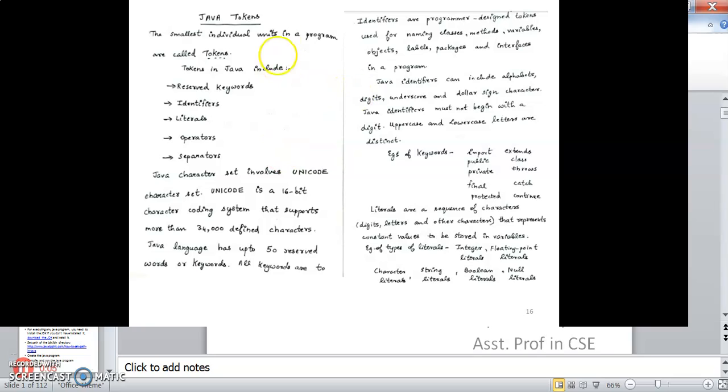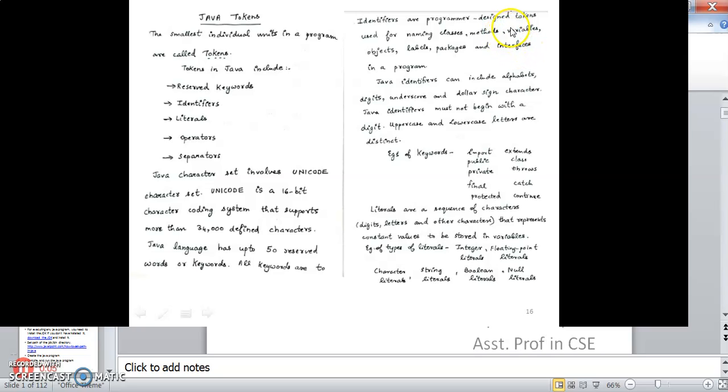So, Java tokens. The smallest individual unit in a program is a token. As we have seen in C++, keywords, identifiers, literals, operators, and separators are included in Java tokens as well. The Java character set includes the Unicode character set. Unicode is not ASCII; it is a 16-bit character coding system that supports more than 34,000 defined characters. And the Java language has up to 50 reserved words and keywords.